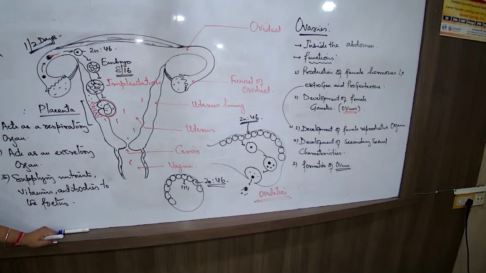Then after the process, a typical hormone has to be released so that the baby can be released out of the female body. Which is that hormone which will bring about uterine contraction and childbirth? Which hormone brings about the release now that the process of development is over? Which hormone will bring about uterine contractions and childbirth? Nobody has studied. Which hormone will bring about uterine contraction and childbirth?